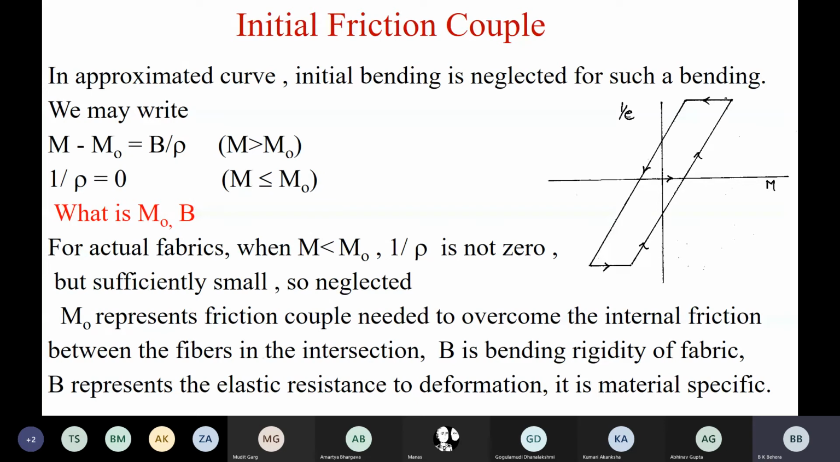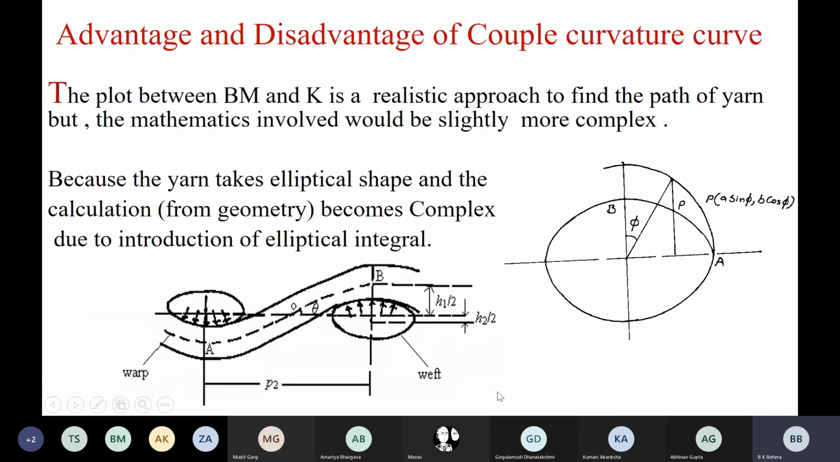M is the applied couple. M naught is structure specific. How much will be the inter-yarn friction, how much will be the interfiber friction, depends on what our yarn is. Many things decide the value of M naught, and we will discuss this separately in the bending chapter. But this is the concept which will be used in your model, that is the bending rigid thread model. Okay. Then the advantage and disadvantage of the couple curvature curve.